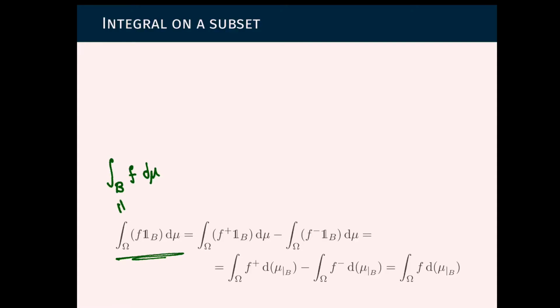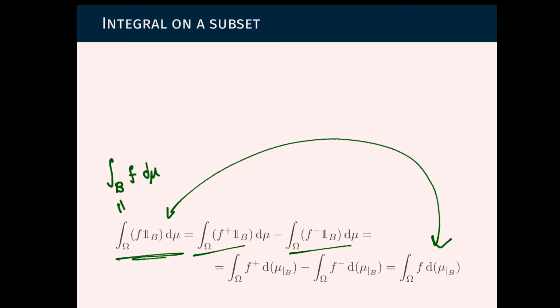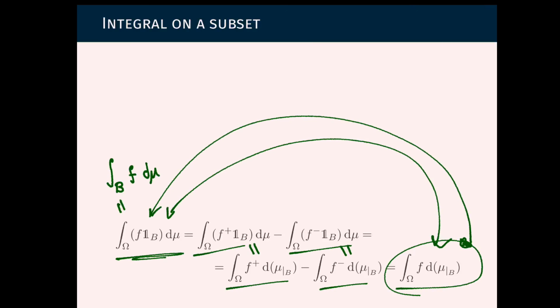What we just proved, that integrating on a subset is the same as integrating with respect to this measure. We have the same phenomenon here to observe. If one of them is defined, it means at least one of these two integrals is finite. But since these are equal, it also means at least one of these two is finite, which means this one is defined. And we can go backwards and make the same argument. If this one is defined, it will imply that this one is defined as well.